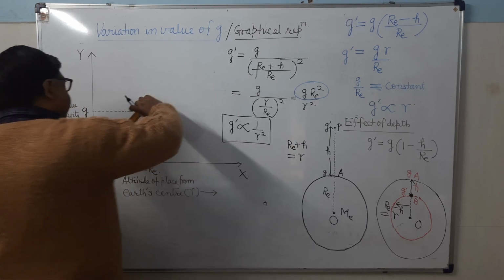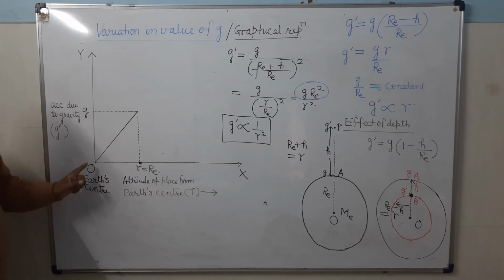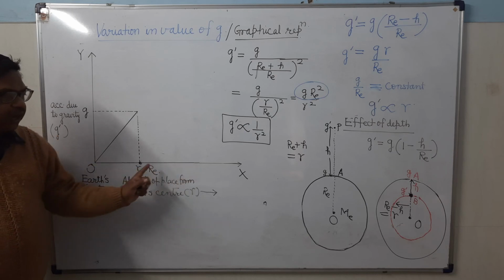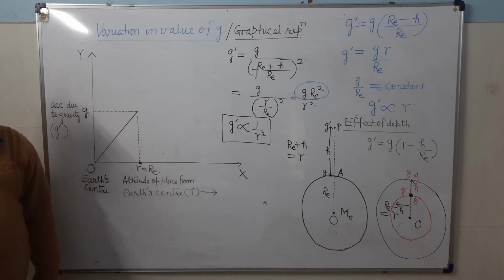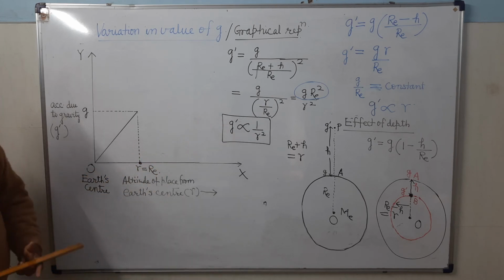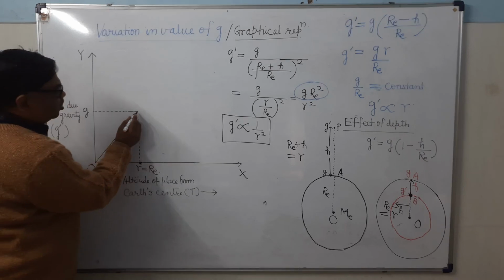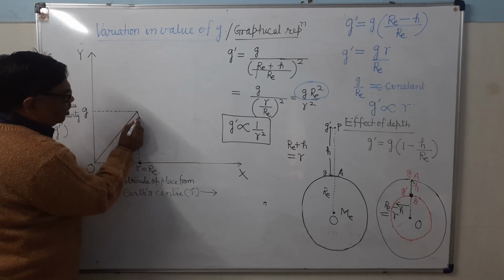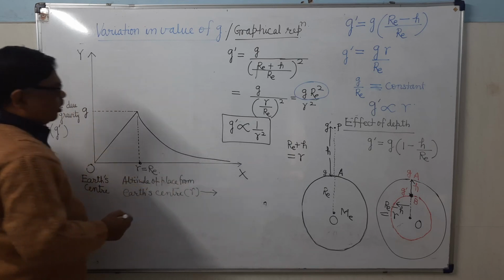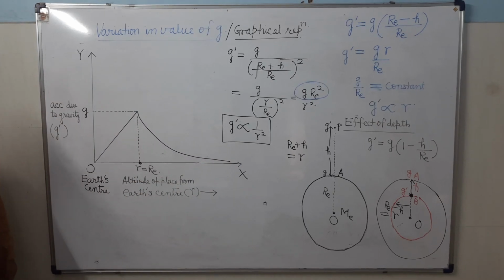You can see here it is varying directly up to the earth surface, but beyond that what happens? After this, the point will be somewhere at some height from the Earth's surface. In that case, it varies inversely with the square of distance. So you can see the graph will be like this.